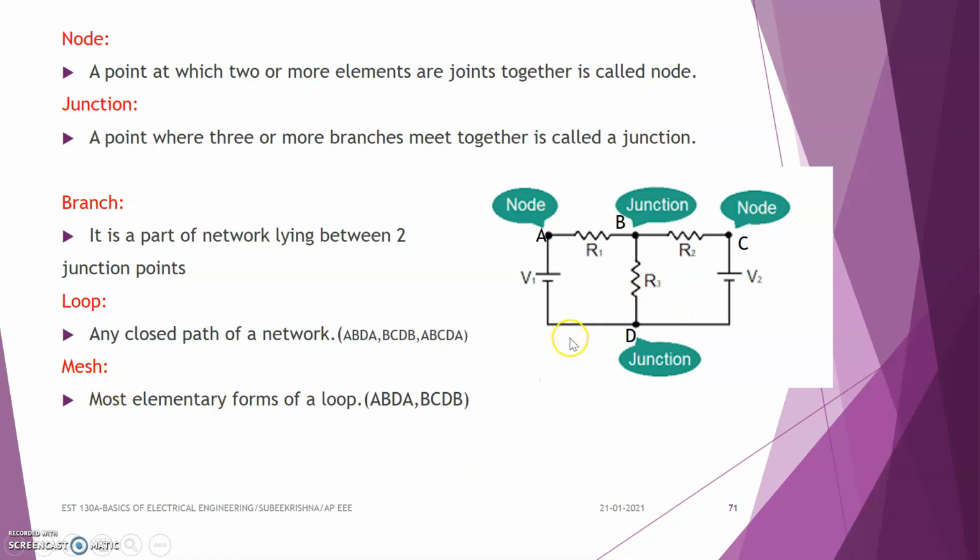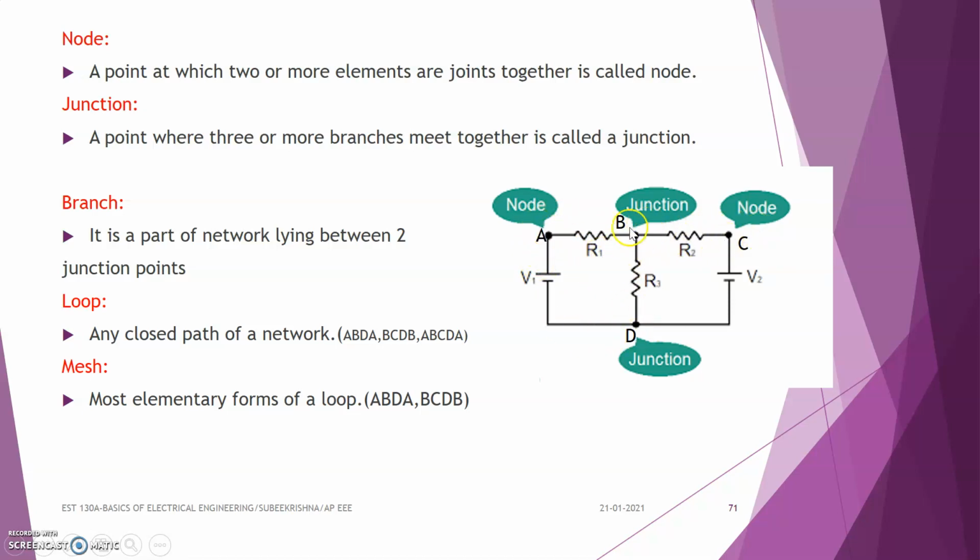Mesh means it is the most elementary form of a loop. We studied about the loop, which is simply the closed path of an electric network, and in the case of a mesh, it is the most elementary form of a loop. That is, it cannot be further subdivided into other loops. Here A, B, D, A is a mesh. We cannot subdivide this loop into other loops. So we can say that it is a mesh.